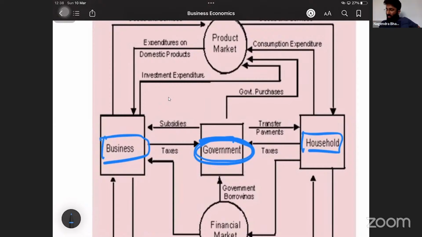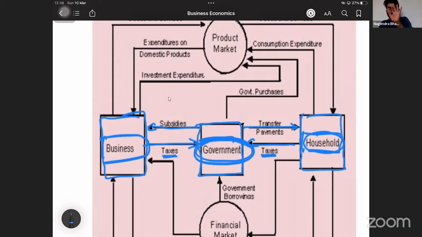Very simple. See, household, they pay income tax. Did we discuss this? Yes, household will pay income tax. Business also pays the income tax. So they will pay the taxes. And what will government do? Government will give subsidies to the business and government makes transfer payments to the household. What are transfer payments? Freebies. Correct? So we are done with all the blue marks.